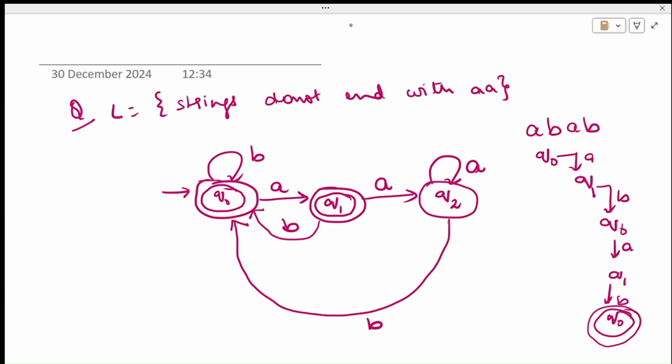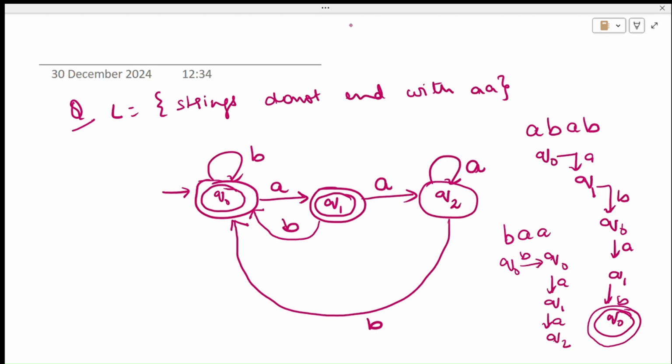But suppose I have some string B, A, A. Q0 on reading B stays on Q0. Q0 on reading A goes to Q1. Q1 on reading A goes to Q2.